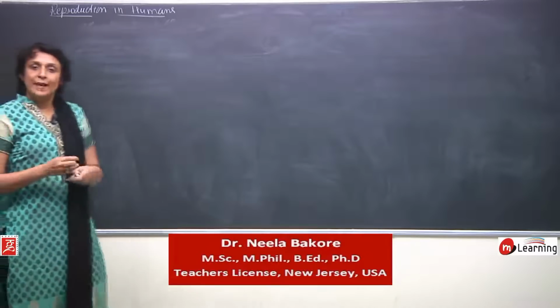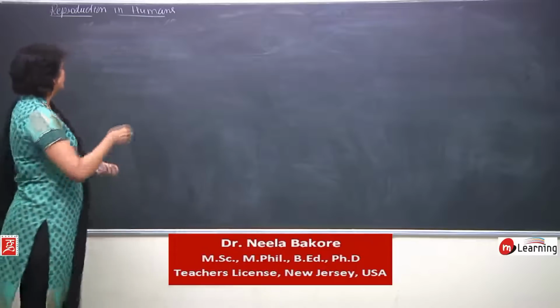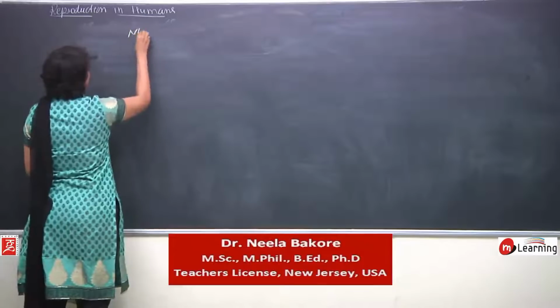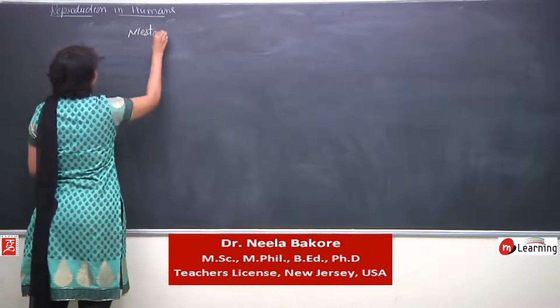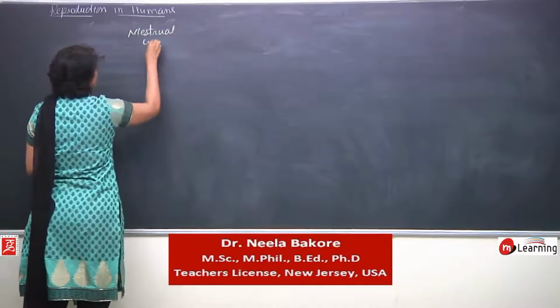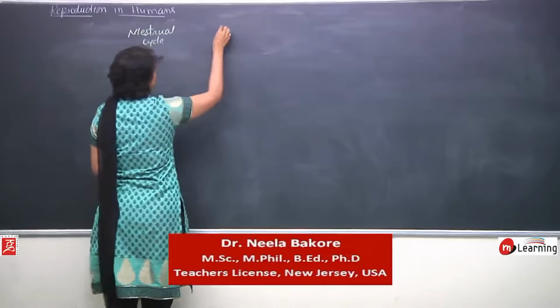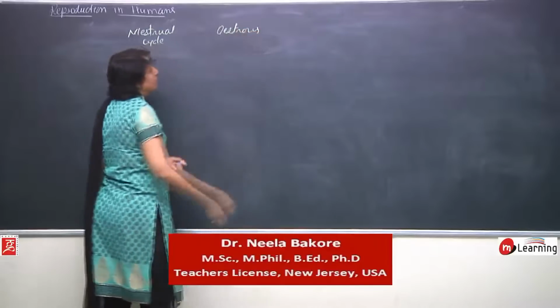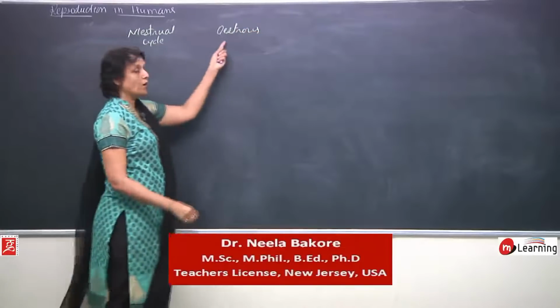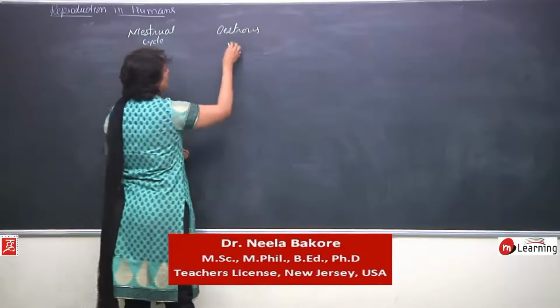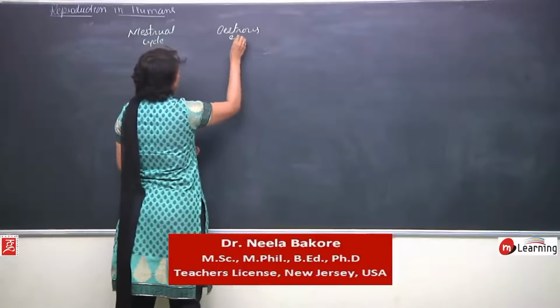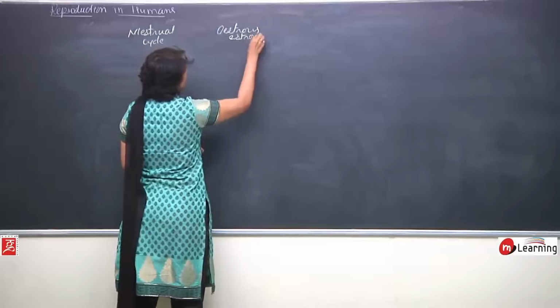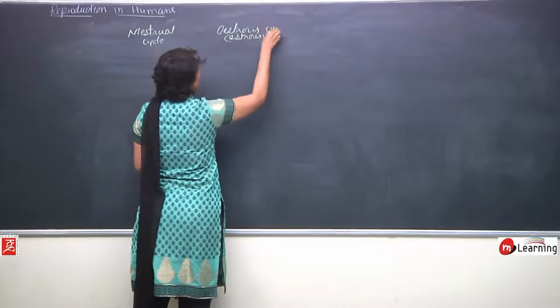So now let us see the comparison between these two cycles, that is menstrual cycle and estrous cycle. It can be written as oestrous or simply estrous, starting from E. So it can be estrous cycle also.